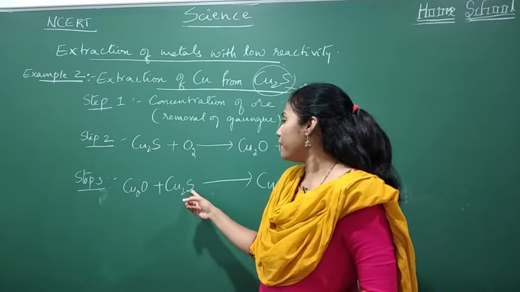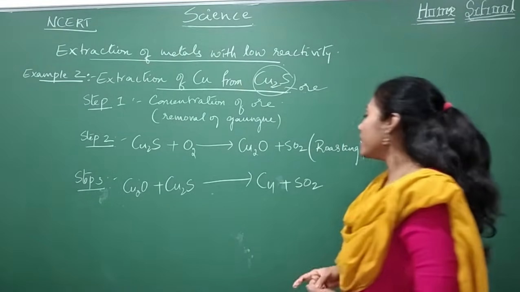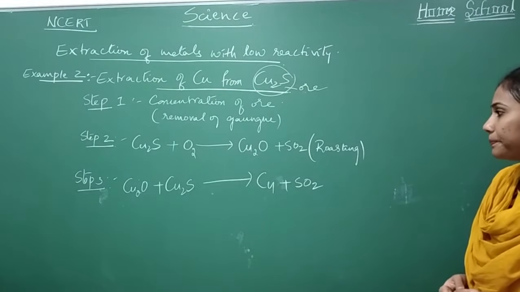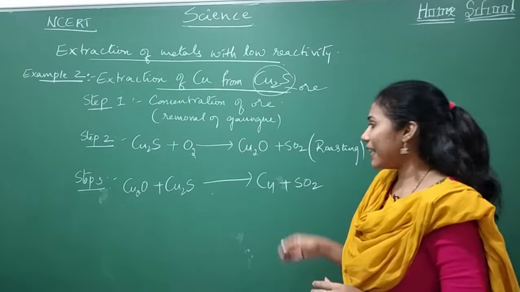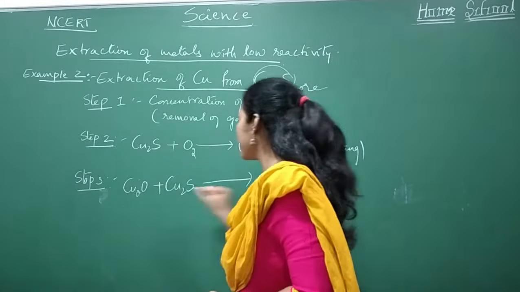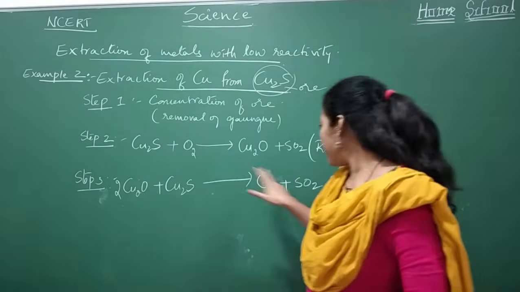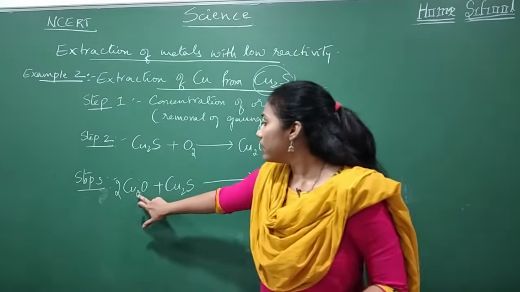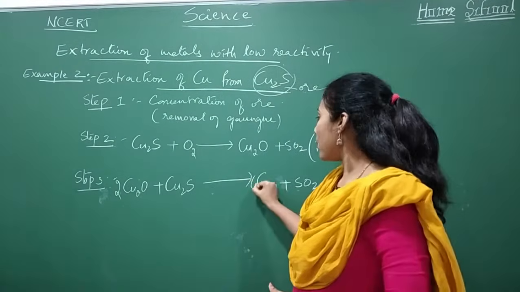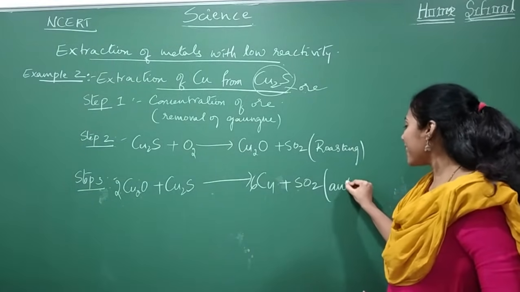What is remaining? Sulfur and oxygen here, no? So that sulfur and oxygen will come out as SO2. And how do you balance this? Balancing is very important, you have to remember. 2 oxygen, 1, right? I'll put 2 here. And now sulfur you count, 1 sulfur, 1 sulfur. Copper, 2 2s are 4 plus 2, 6. So 6 copper. And this step we will call auto reduction.